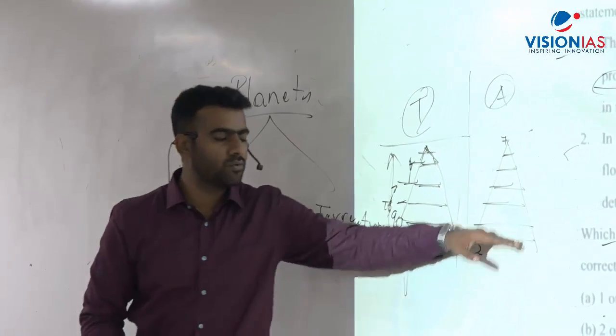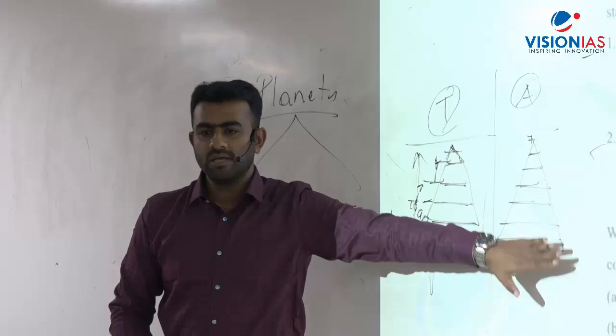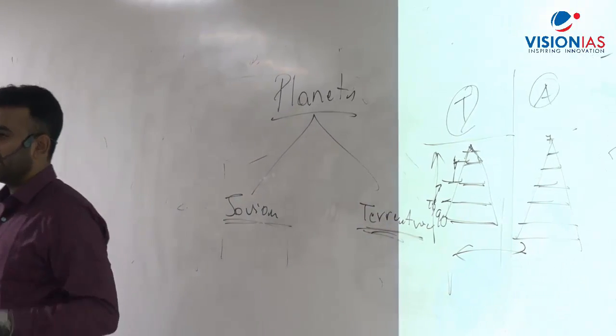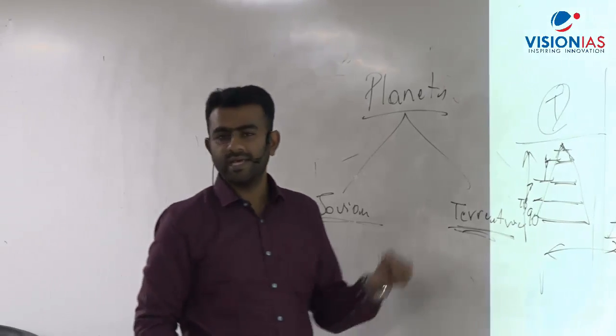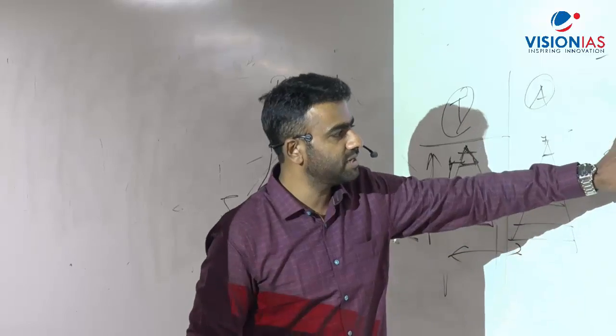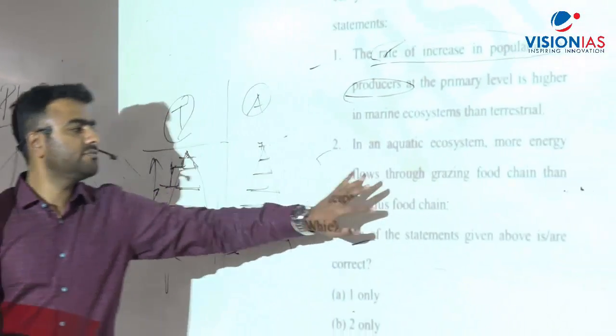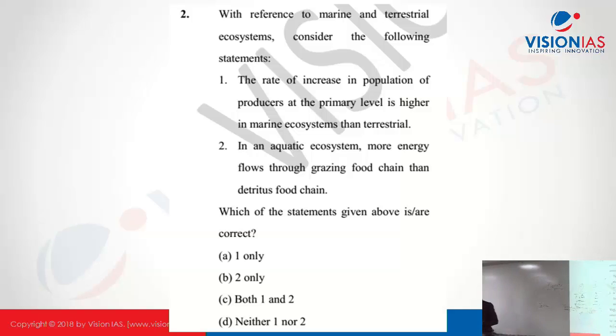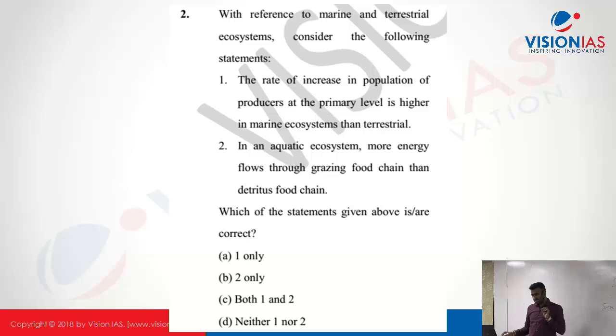यहाँ पर, since there are more number of levels, in case of grazing food chain, where one organism is feeding on another one, the energy flow is more. There is less biomass left for detritus here. So that is why the statement is correct. In an aquatic ecosystem, more energy flows through grazing food chain than detritus food chain. Is this clear? थोड़ा सा confusing है, but you have to read carefully.